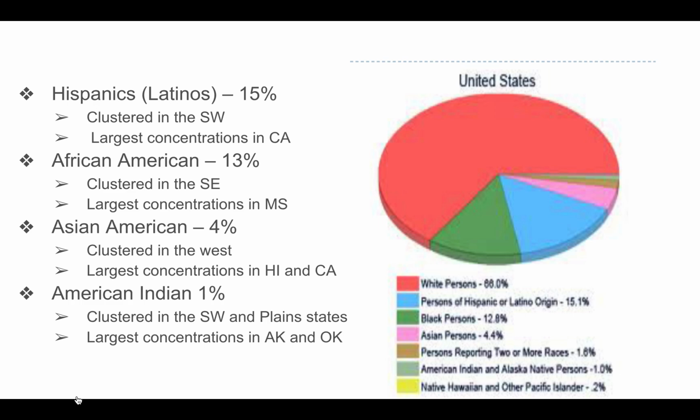Asian Americans represent 4% of the total population of the U.S., and they are clustered on the West Coast, and the largest concentration is in California and Hawaii. And then American Native Indians account for 1%, and they're clustered in the Southwest and dispersed in the Plain States, and the largest concentrations are in Arkansas and Oklahoma. And the ethnicity that is the largest, which accounts for roughly 65%, is the white ethnicity.